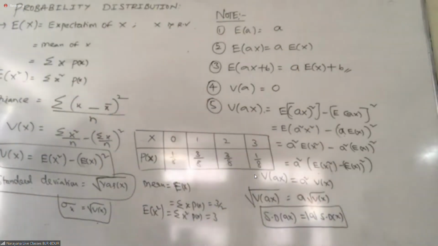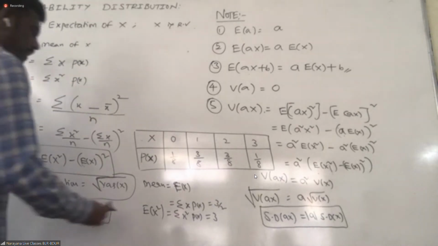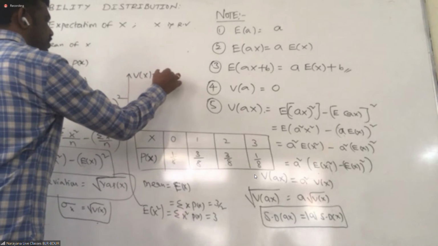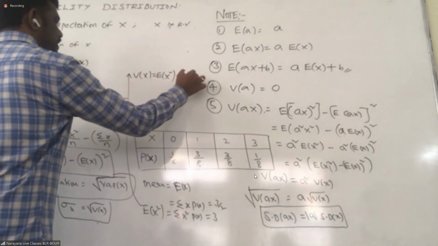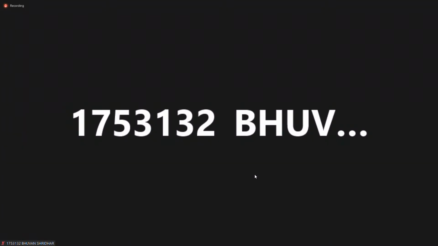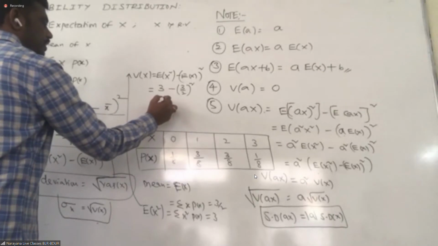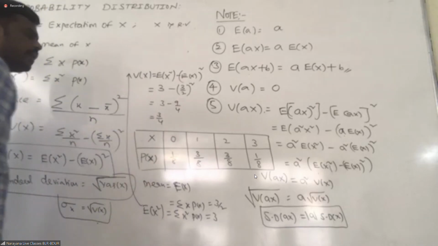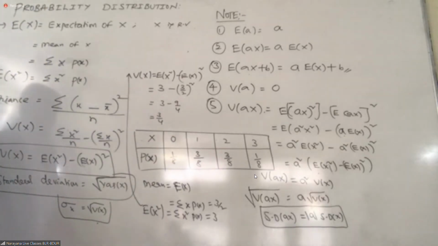Yes. Now you can find the variance of x, students. What is the variance of x? V of x is E of x square minus E of x whole square. What is E of x square? 3 minus (3 by 5) whole square, which is 3 minus 9 by 4, which is 3 by 4. This is the variance of x. Got it?